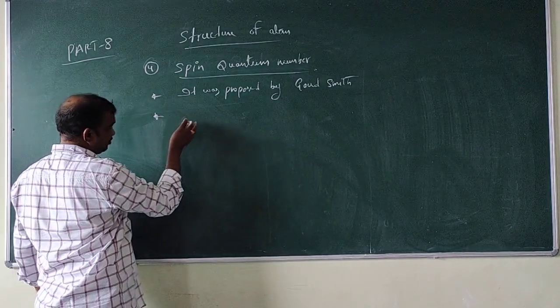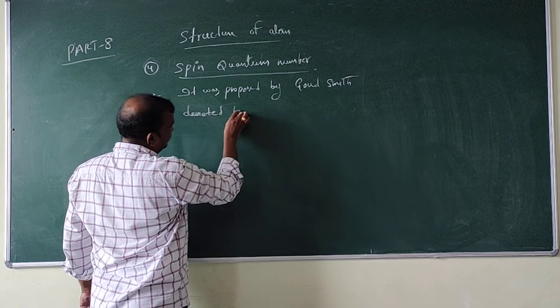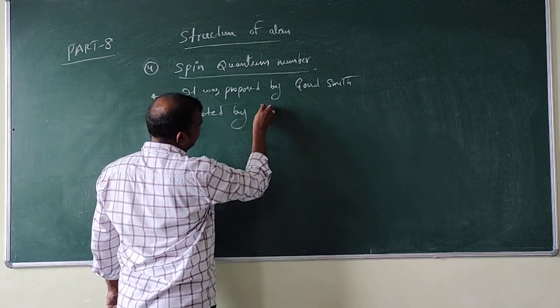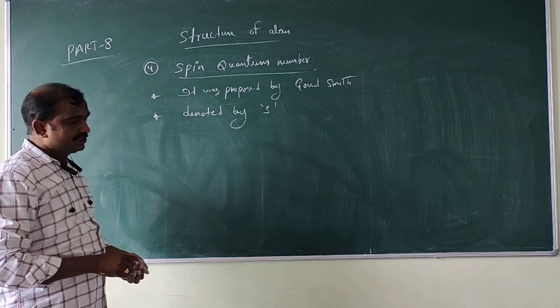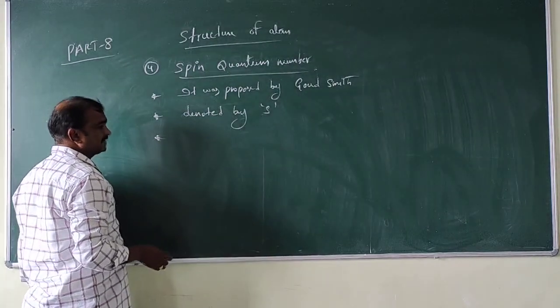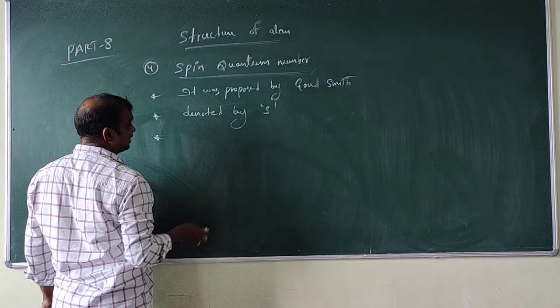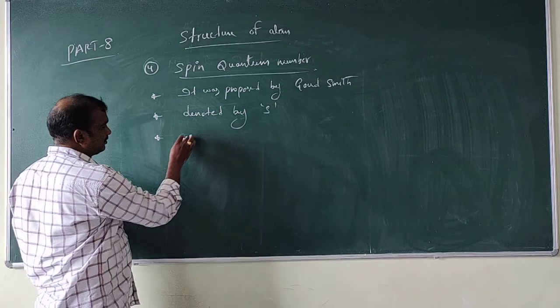The spin quantum number was denoted by S. What is the main role of the spin quantum number?